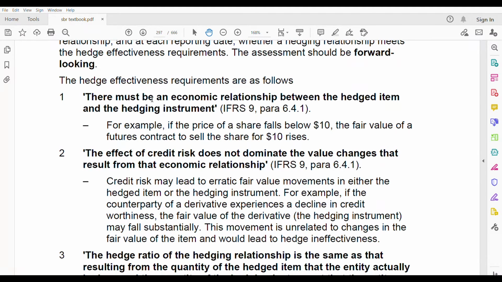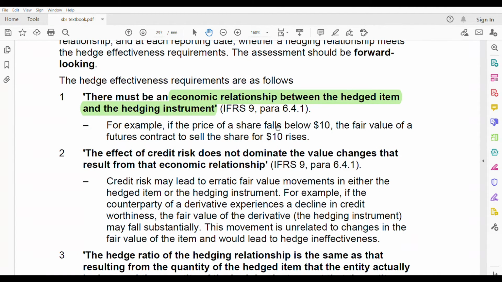So in a nutshell, you have to learn this. The first requirement is that there must be an economic relationship between the hedged item and the hedging instrument. An example is also provided.